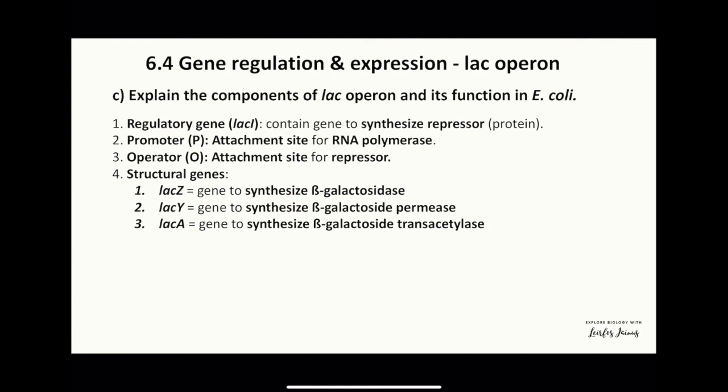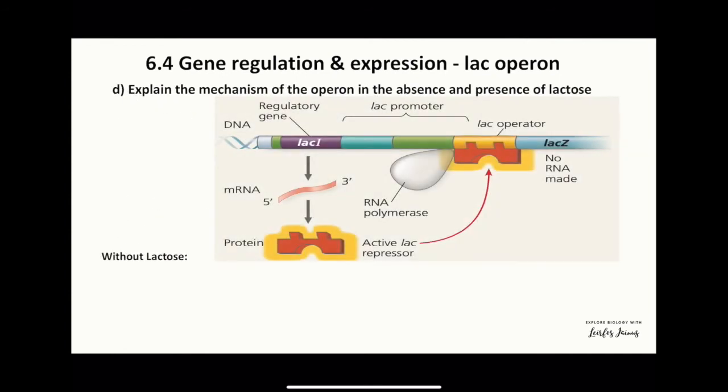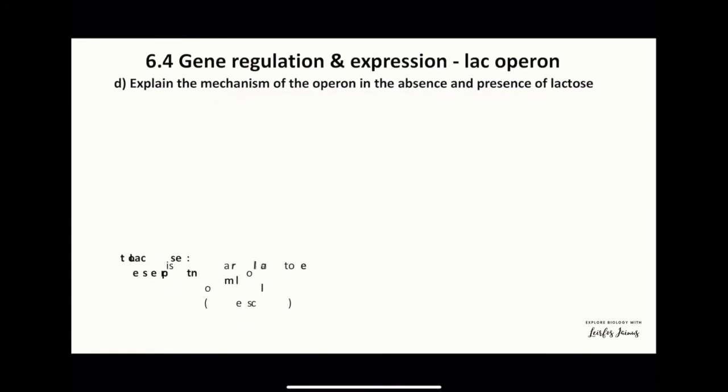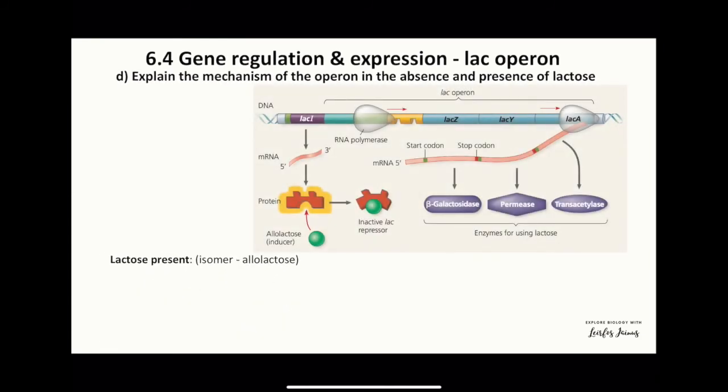Now we will look into the mechanisms of the operon in the absence and presence of lactose. Without lactose, LacI is transcribed and translated into the repressor protein. The repressor protein will bind to the operator. This will prevent the RNA polymerase from binding to the promoter. There will be no transcription of structural genes, no enzyme produced, and the operon system is said to be not active or switched off.